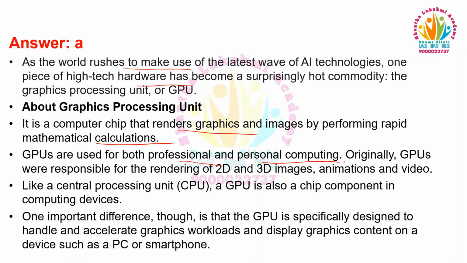Originally, GPUs were responsible for the rendering of 2D and 3D images, animations, and video. Like a central processing unit, a GPU is also a chip component in computing devices. One important difference, though, is that the GPU is specifically designed to handle and accelerate graphics workloads and display graphics content on a device such as a PC or smartphone.